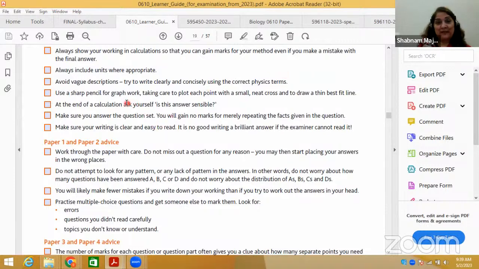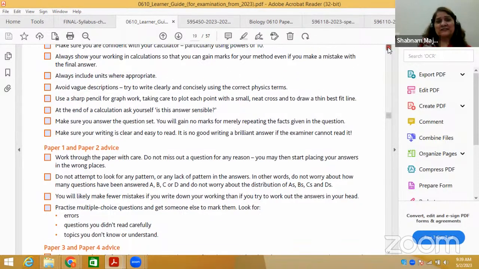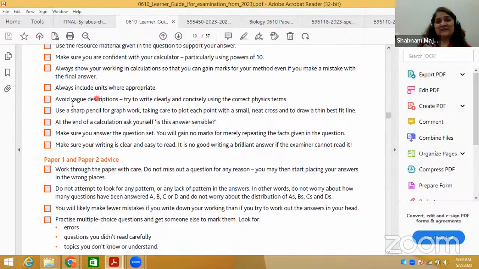That's what he's saying. And next is vague answers. I hope you understand what is meant by vague descriptions. Try to write clearly and concisely using the correct scientific terms, meaning you have to use the correct terminology, whether in physics or chemistry.